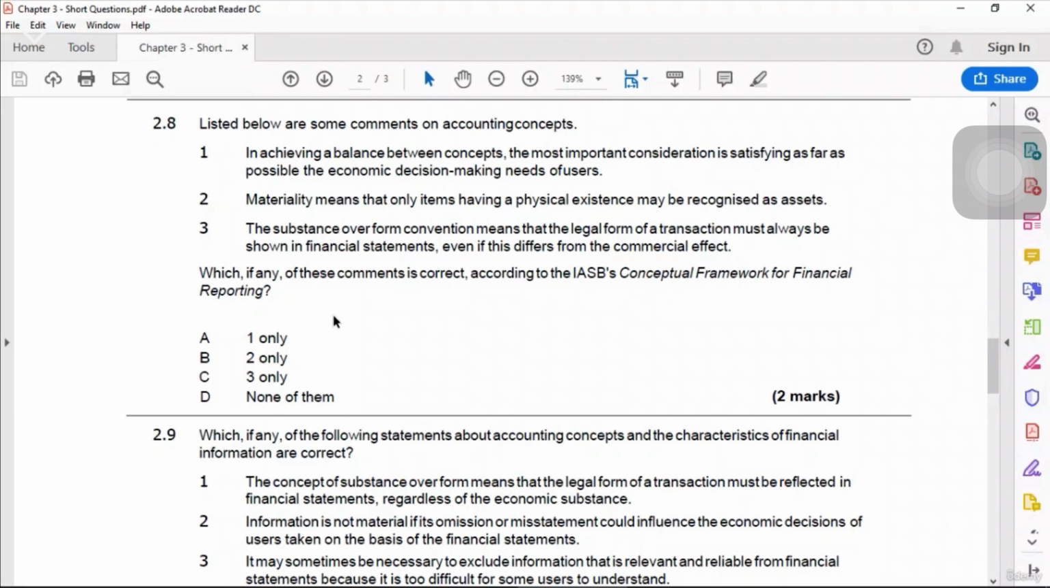So this is correct. Number 2, materiality means that only items having a physical existence may be recognized as asset. No, it is wrong. Materiality does not talk only about physical assets. You may have things which are non-physical, like intangibles. So 2 is wrong. Number 3, the substance over form convention means that the legal form of a transaction must always be shown in financial statements. No, it is absolutely wrong, because substance over form is the opposite of that. It says it's not about legal form, it's about economic reality. So number 3 is also wrong. Only option number 1 is correct, and 1 correct means that our answer is A.